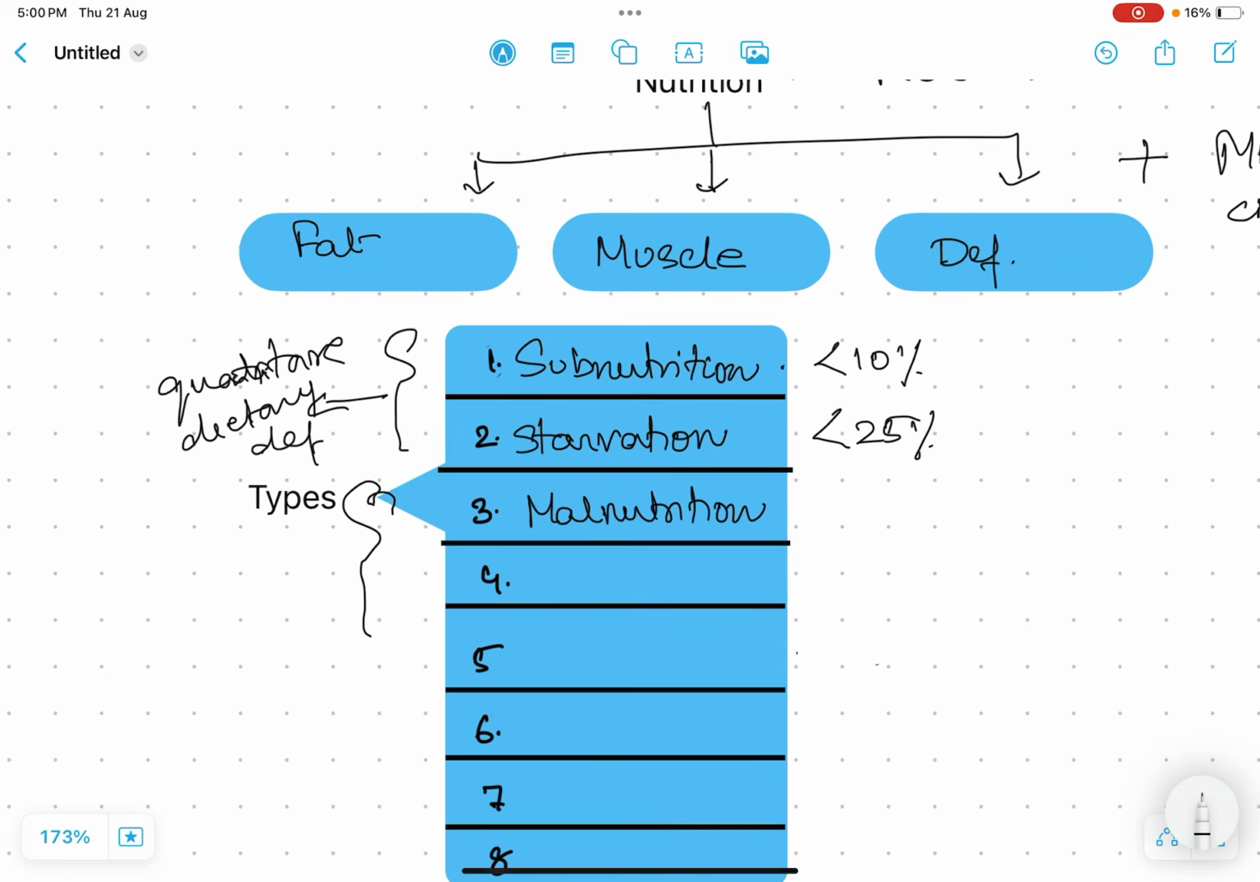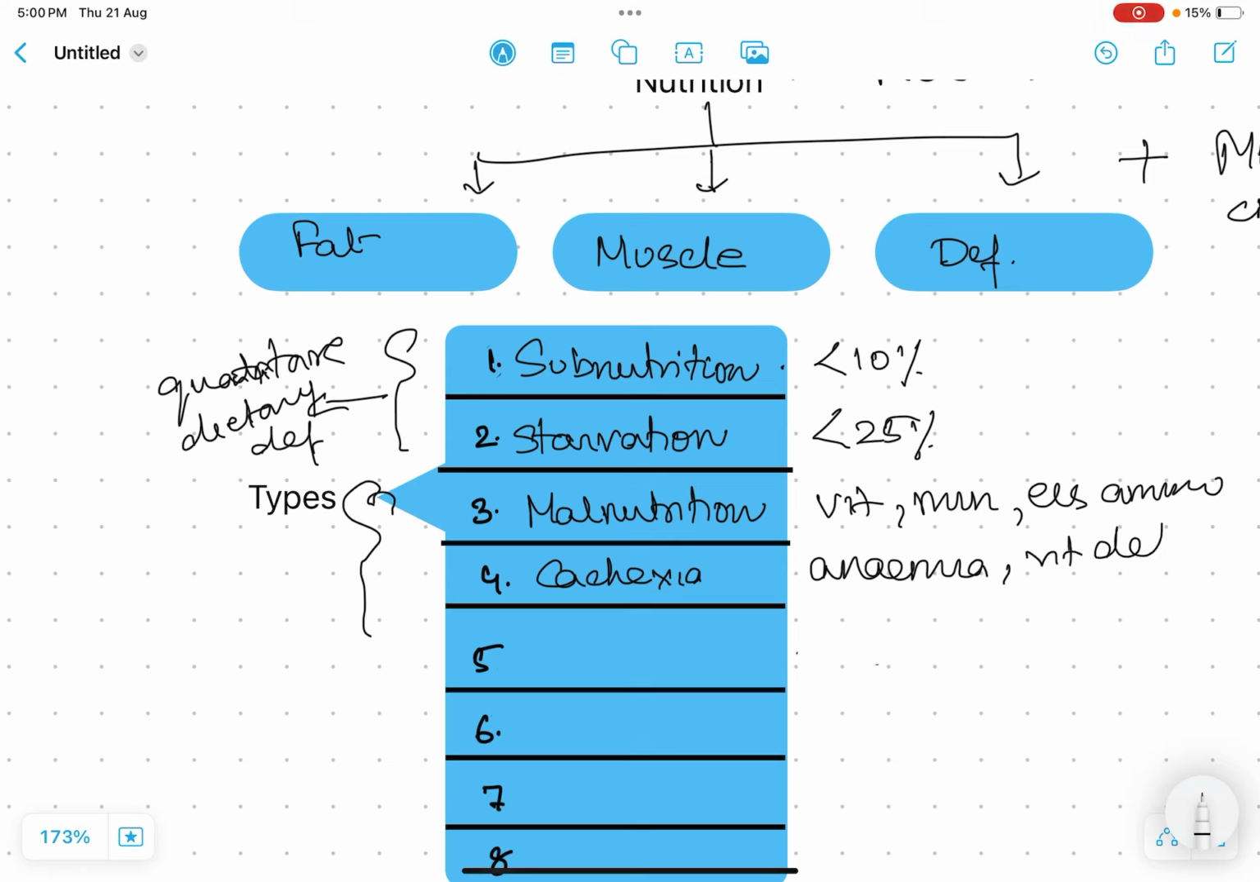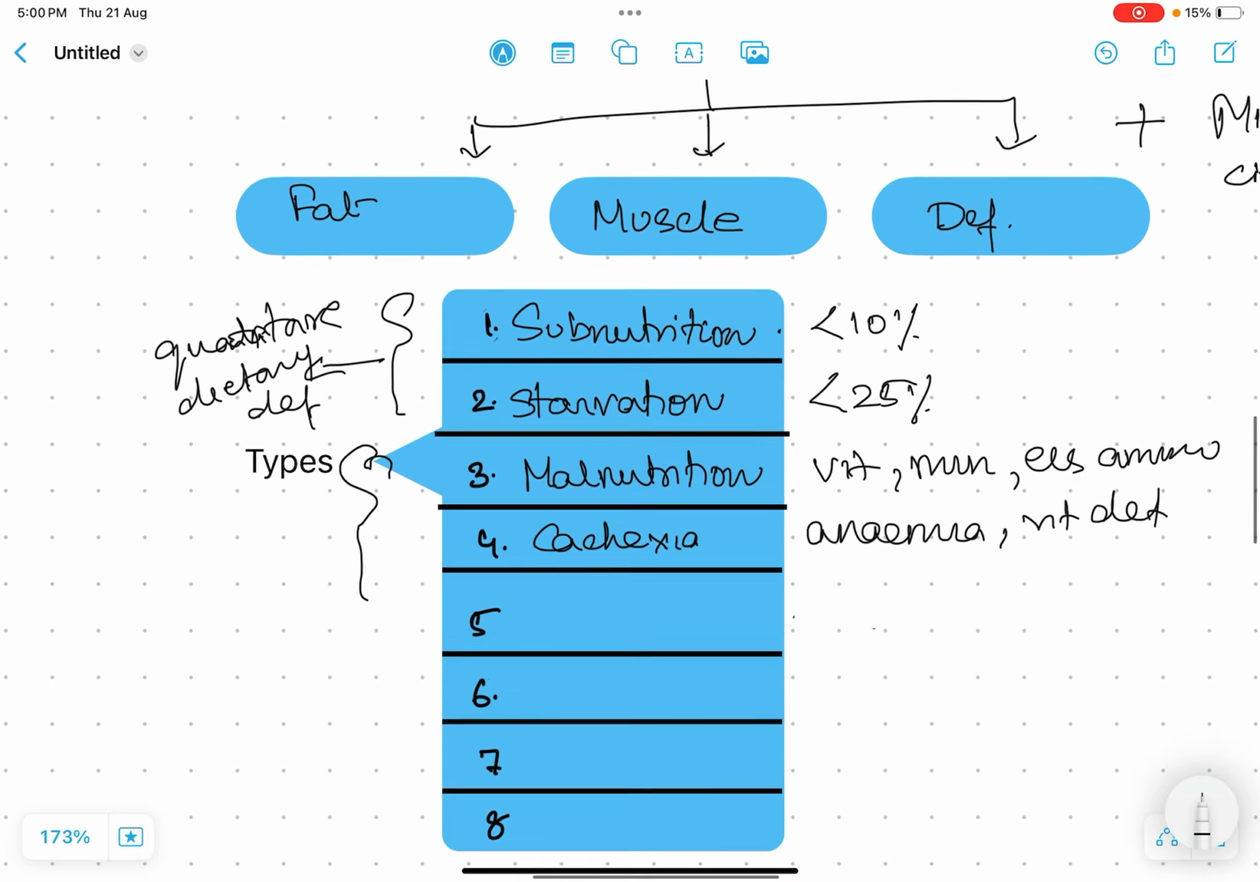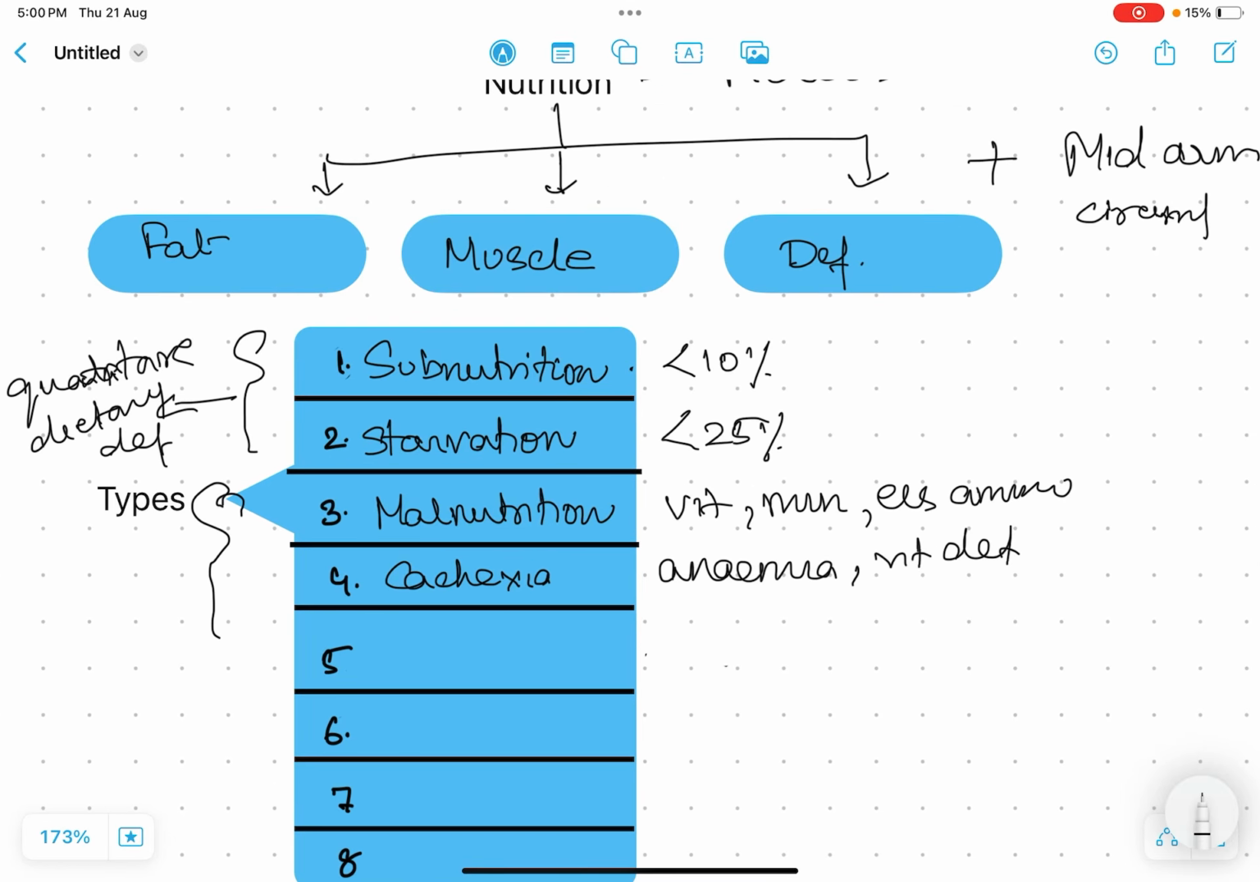In malnutrition, the deficiency of vitamins, minerals, and essential amino acids is characteristic. Cachexia is a combination of both malnutrition along with anemia. There will be visible features like anemia, evidence of vitamin deficiency, and also features of starvation.